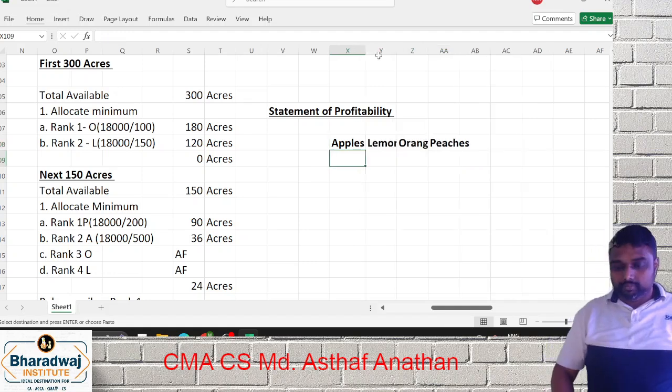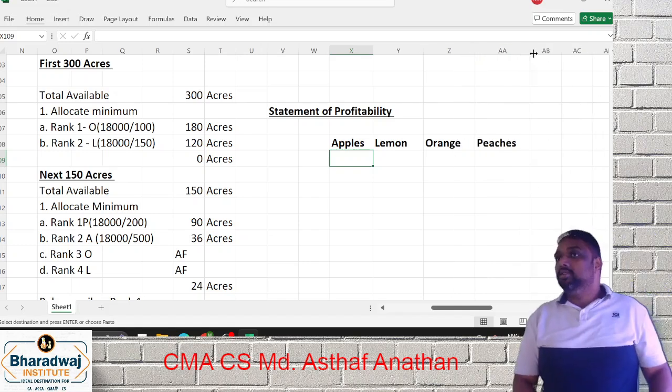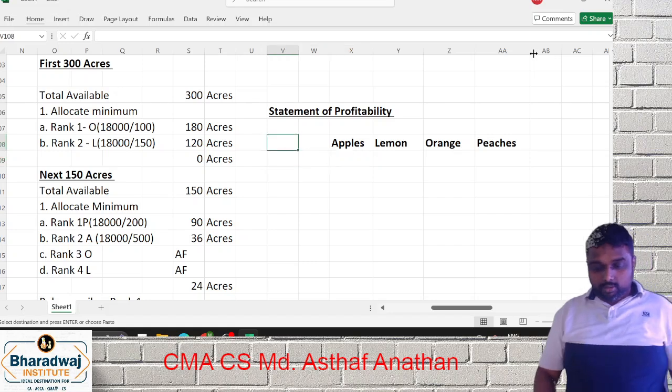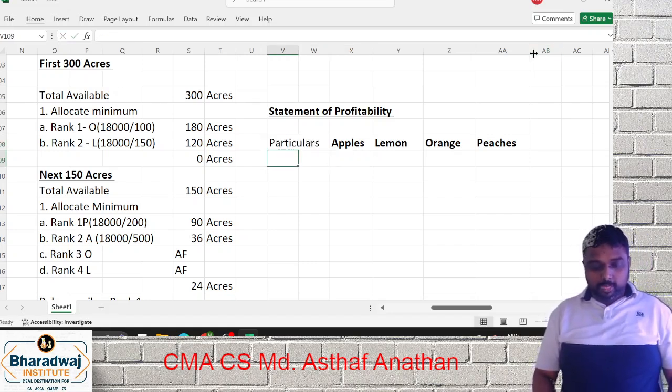Apple, lemon, orange, peaches. Yes or no, friends? Now how will you go for it? First one, what is it? You will have what? Your acres.